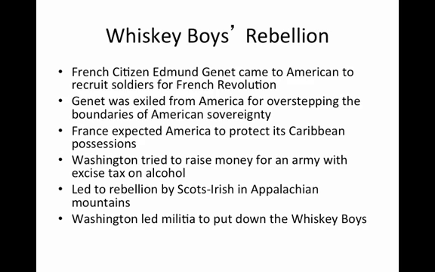Eventually, Washington attempted to raise money for an army in order to protect against some of these internal dissenters. One of the biggest examples of this was a rebellion led by the Scots-Irish in the Appalachian Mountains. And this was because when Washington tried to raise money to support an army off of this excise tax, this hurt the Scots-Irish, whose main economy was based upon being able to develop alcohol in the Appalachian Mountains. Washington led a militia to put down the Whiskey Boys and then advocated for some type of national army in order to make sure that these internal rebellions would not happen again.